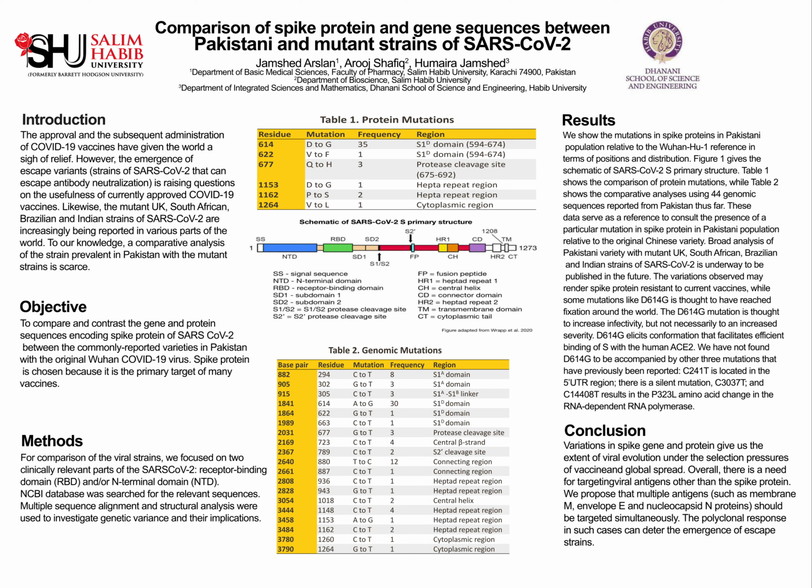Variations in spike gene and protein give us the extent of viral evolution under the selective pressure of vaccine and global spread. Overall, there is a need for targeting viral antigens other than the spike protein. We propose that multiple antigens should be targeted simultaneously. The polyclonal response in such cases can deter the emergence of escape strains.